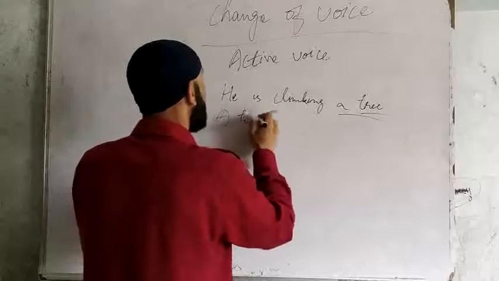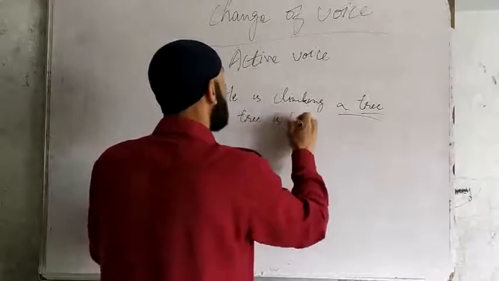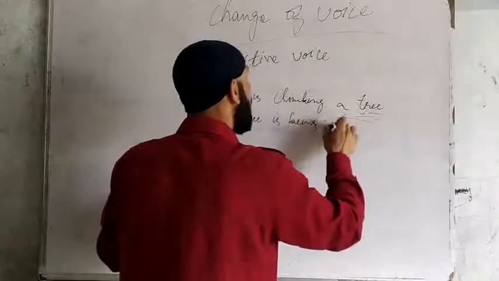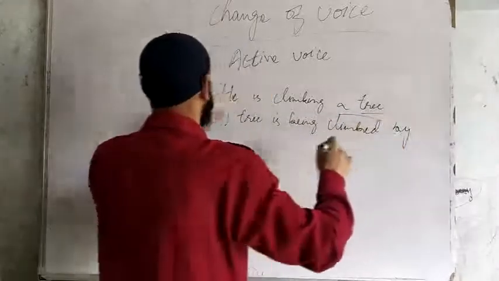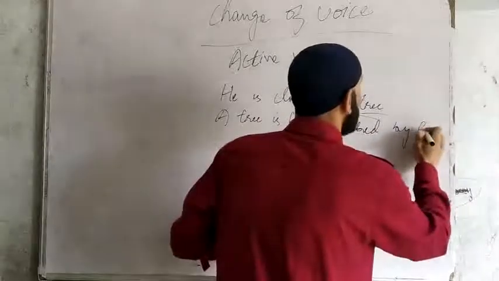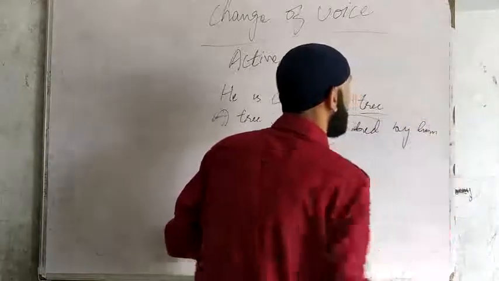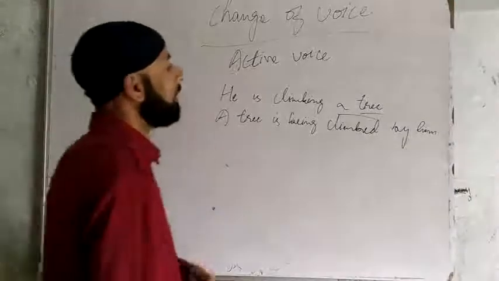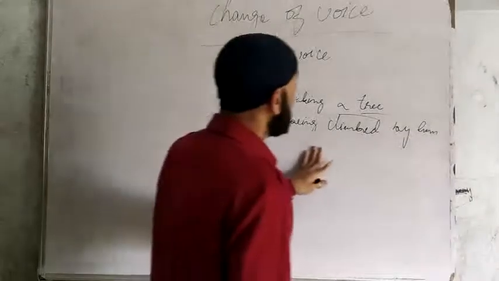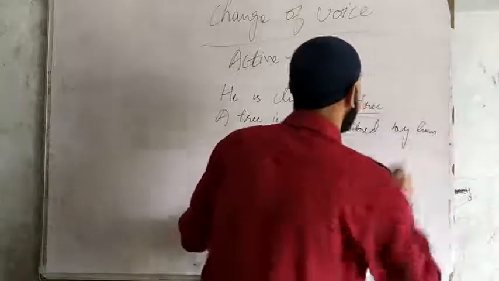A tree is being climbed by him. The passive case of he is him. A tree is being climbed by him.